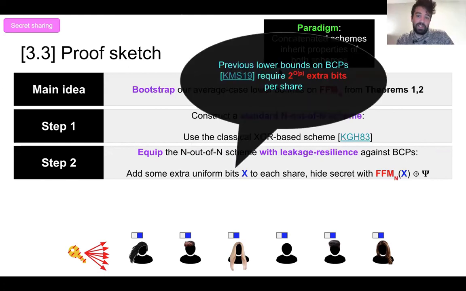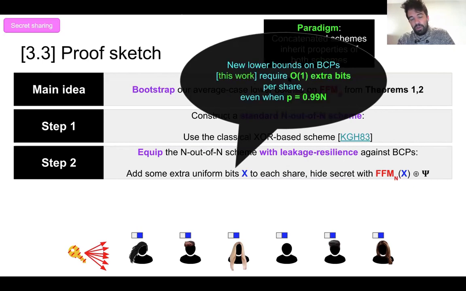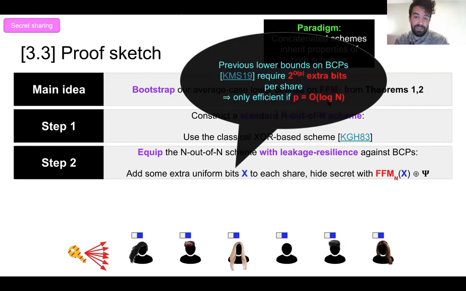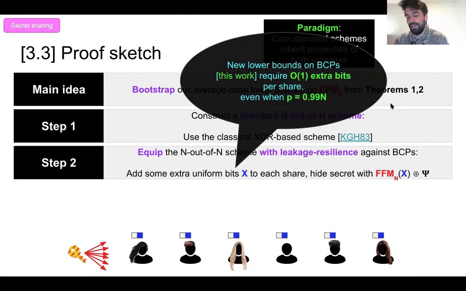So previously, the best lower bounds on BCPs required this step to add an exponential in P number of extra bits per share. And so this was only efficient if P was pretty small. Our new bounds, however, only require a constant number of extra bits to be added per share, even when the collusion goes up to 0.99n. So from log n to 0.99n.